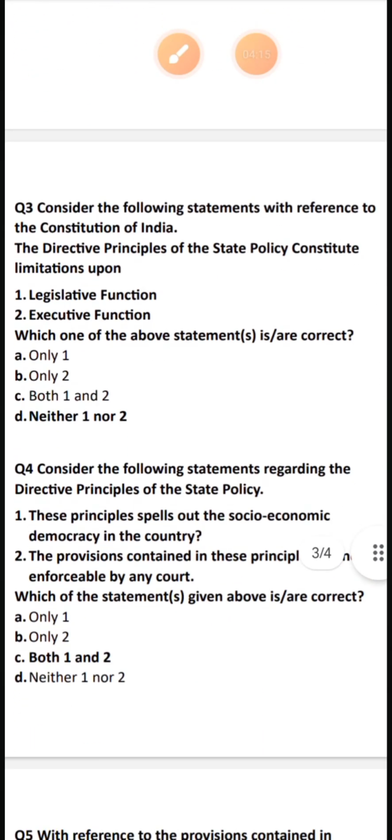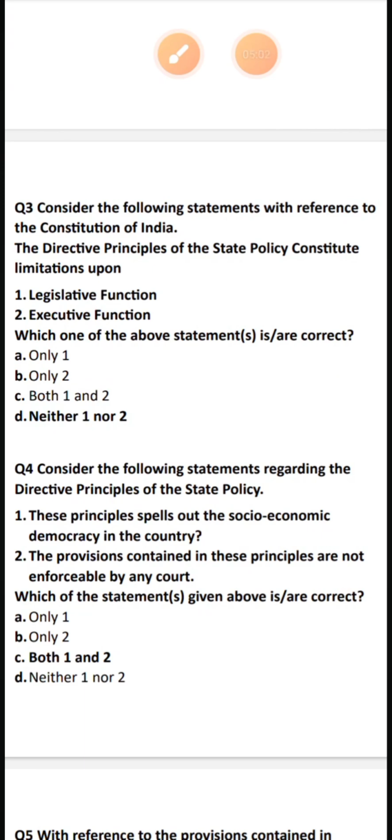Now, consider the following statements with reference to the Constitution of India. The directive principles of the state policy constitute limitations upon legislative function, executive function. These are not limitations. These are just directive principles. They will show you a good path. The legislature has to consider these principles and make laws. That's it. These don't limit any organization. These directive principles do not limit any functions. So answer is neither one or two. అంటే ఈ డైరెక్టివ్ ప్రిన్సిపల్స్ ఎవరిని కూడా లిమిట్ చేయవు. ఫండమెంటల్ రైట్స్ లిమిట్ చేస్తాయి స్టేట్ని.